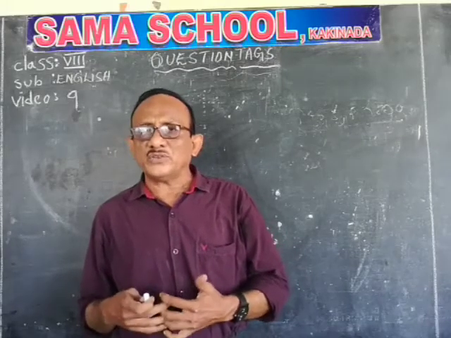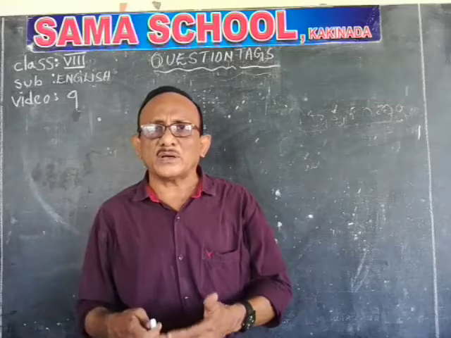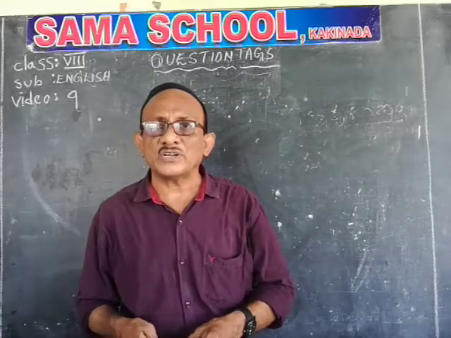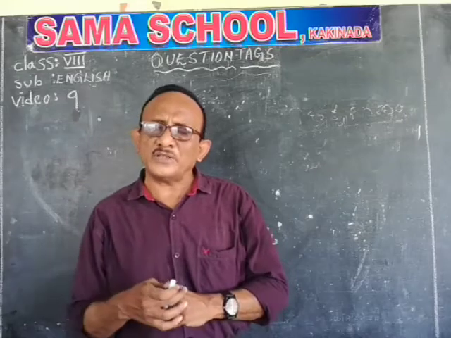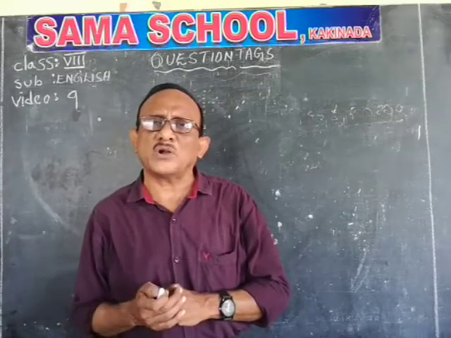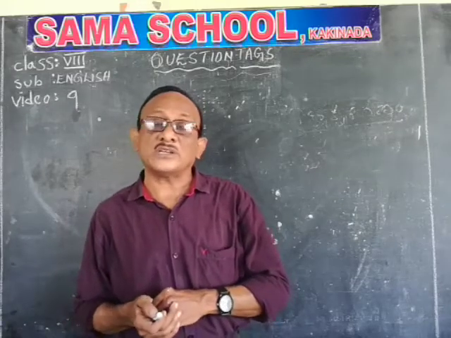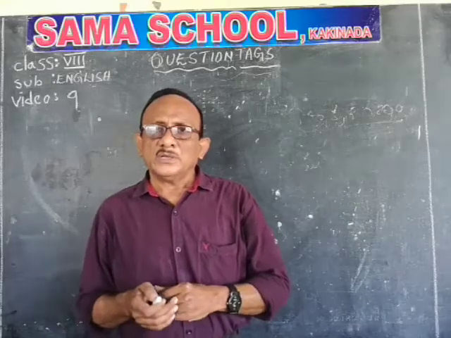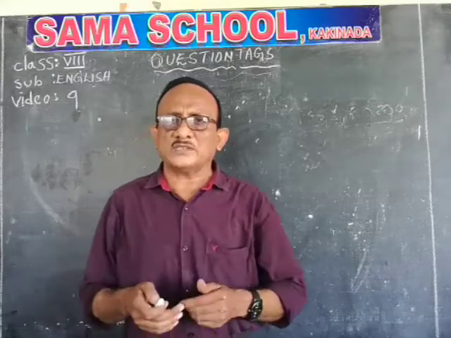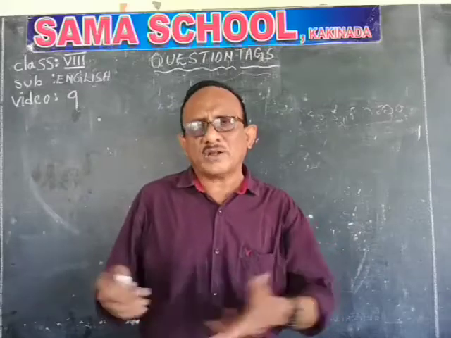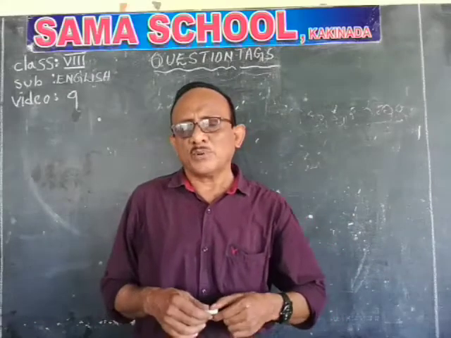A sentence which does not have no or not is called a positive sentence. A sentence which has no or not is called a negative sentence. I hope you understood what a positive sentence is: one which does not have a negative.